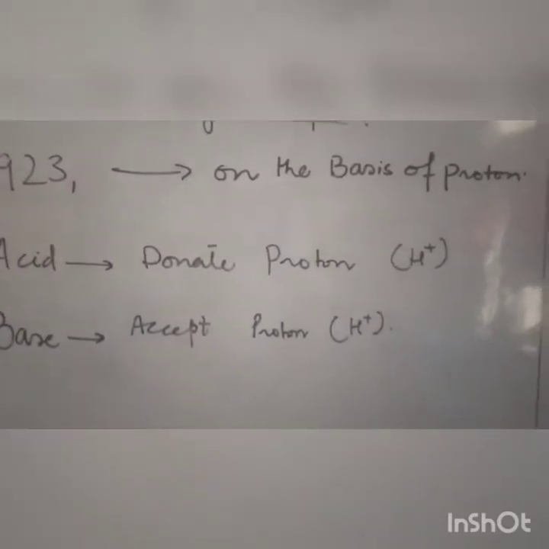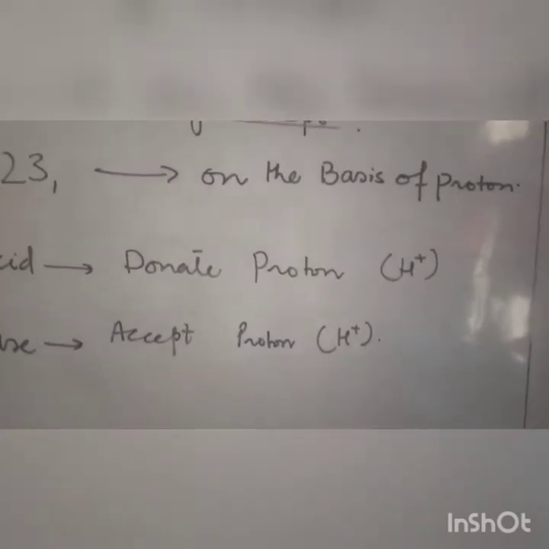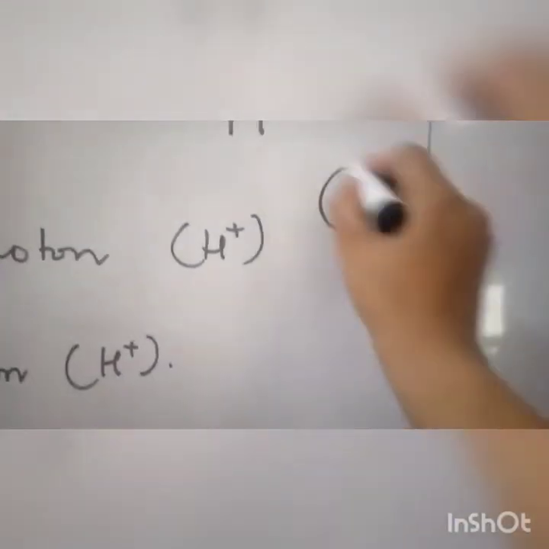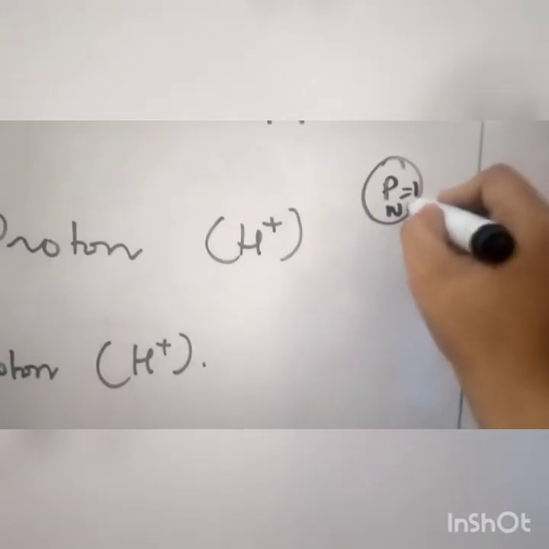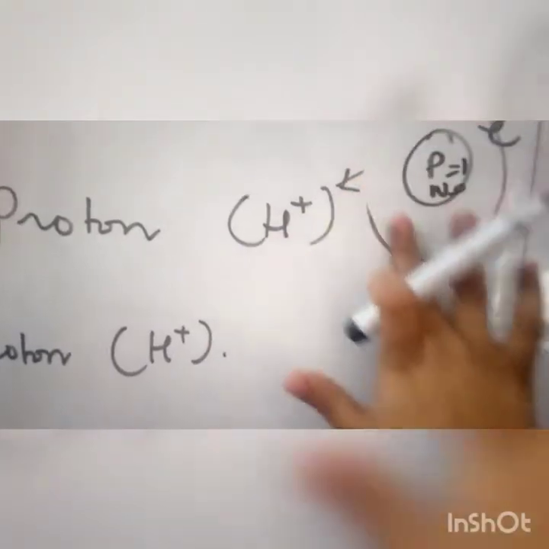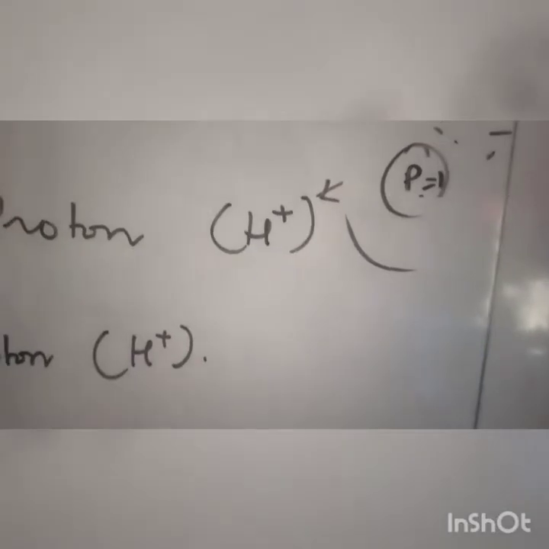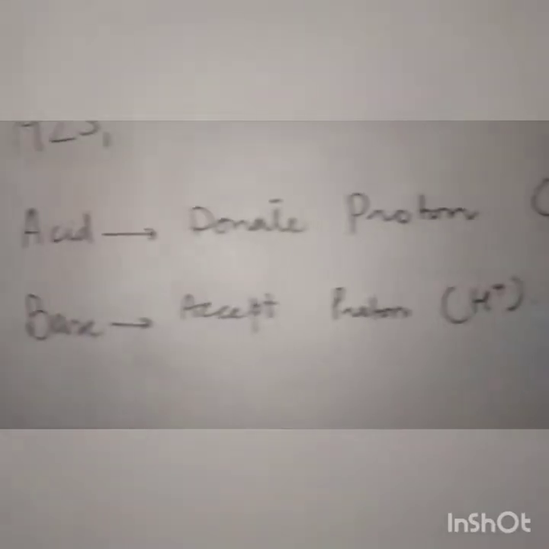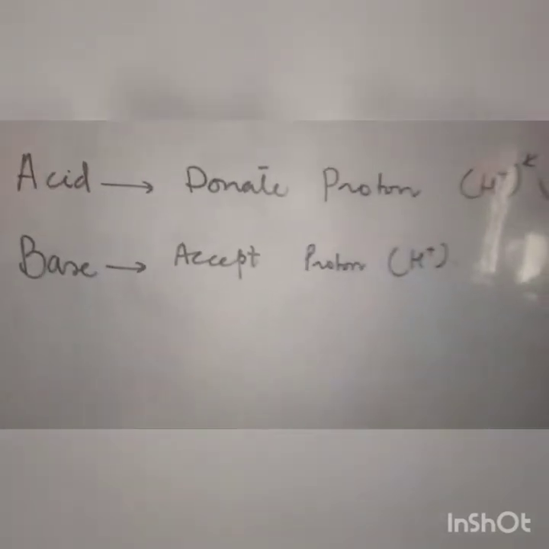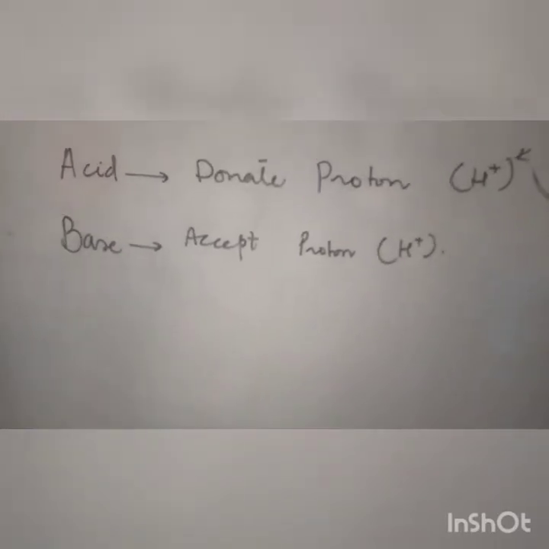First we discuss what a proton is. Here we are discussing the proton as hydrogen, because hydrogen has one electron and one proton in its atom. If I draw the hydrogen atom, one proton, no neutron, and one electron. In this state the hydrogen has given that one electron to someone else. Now it is only a proton because there is no neutron already. So this is a proton. An acid is a substance, ion or atom which donates a proton, and a base, on the other hand, is a substance which accepts that proton.